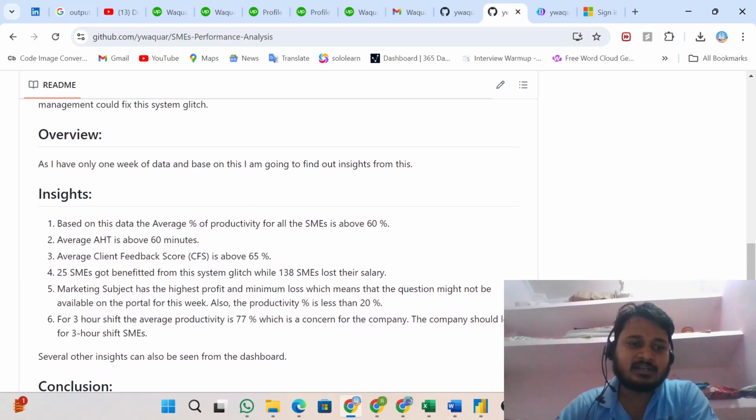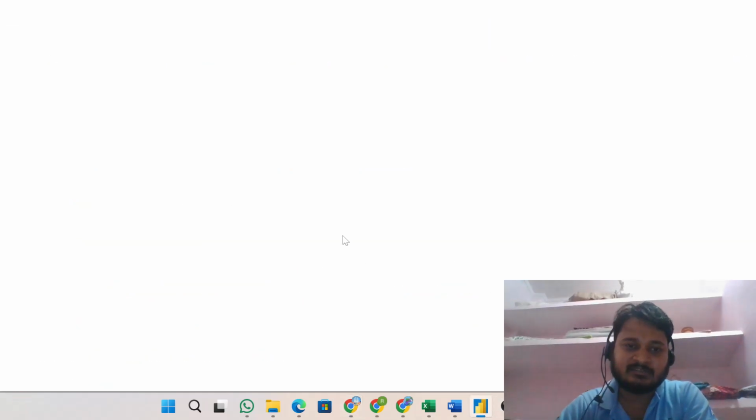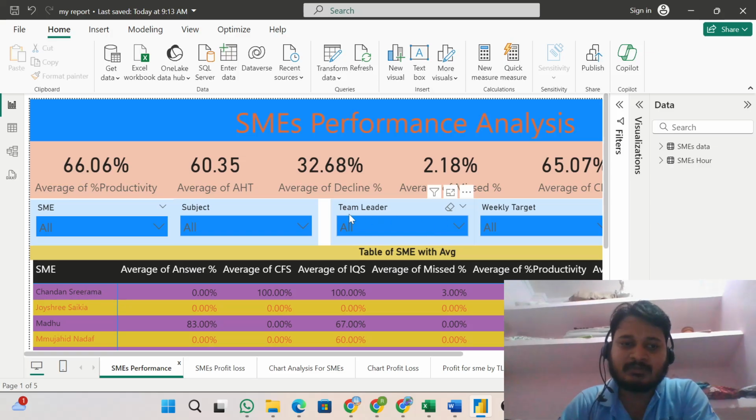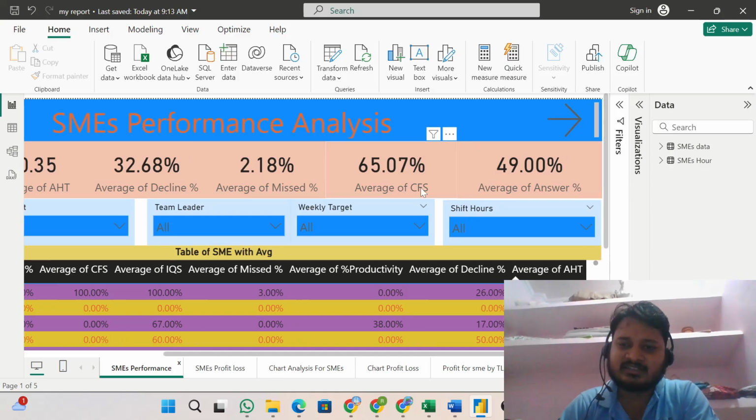Now, let me share with you the Power BI project that I have made. So this is the SME performance analysis. As you can see, average percentage productivity was 66%, which was fine. Average handling time is 60 minutes. It means the average number of questions answered is 60. And here is the total average percentage taken, which is not relevant for me. So, the average of the answers.